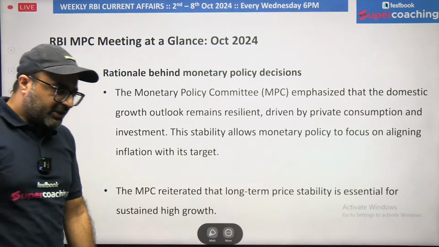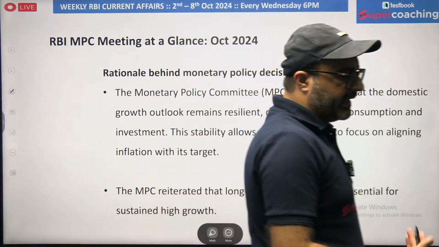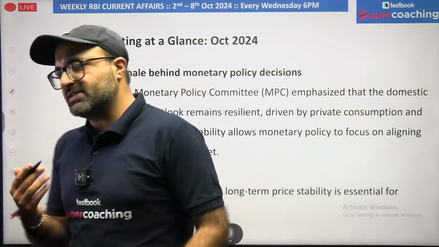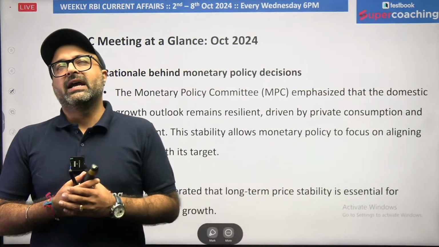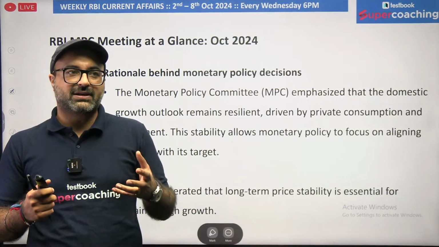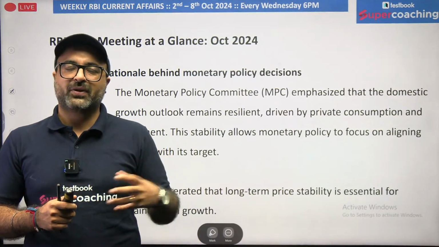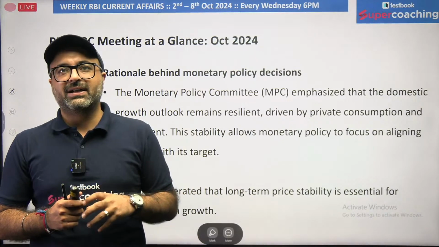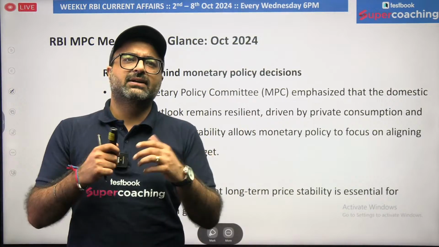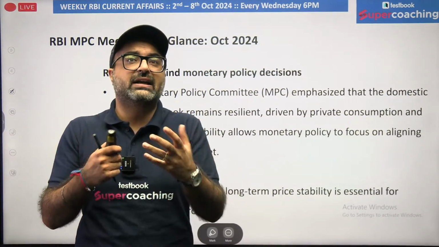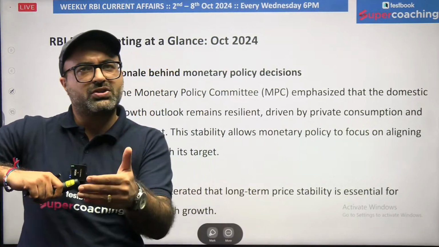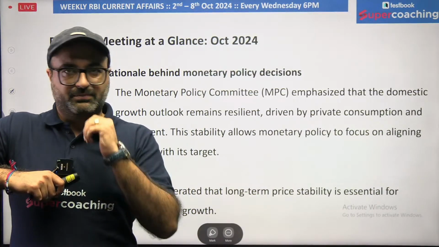Now, sir, what are the reasons why RBI has not changed its policy rates? As I have given you a number of reasons, now I will be concluding them in a while. As we know, in the upcoming months we are expecting an increase in domestic consumption, domestic demand, and private consumption, which will undoubtedly increase the money supply in the market, which will undoubtedly increase the inflation rates in the market, and those inflation rates will be close to our best bet, that is 4%.